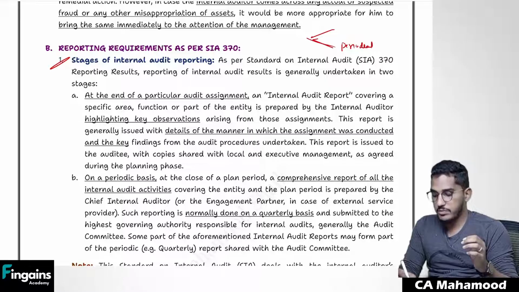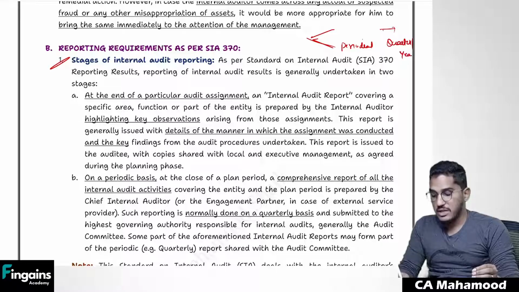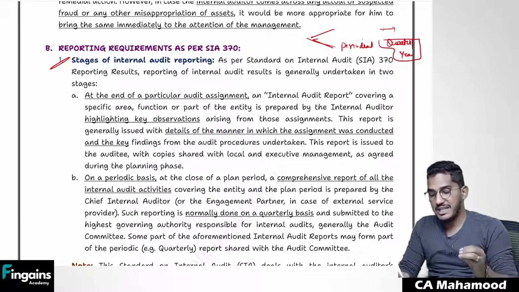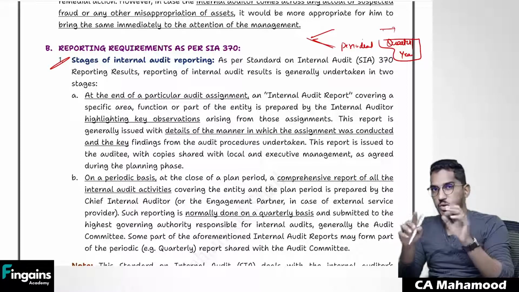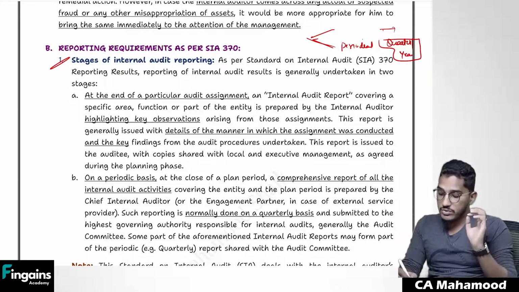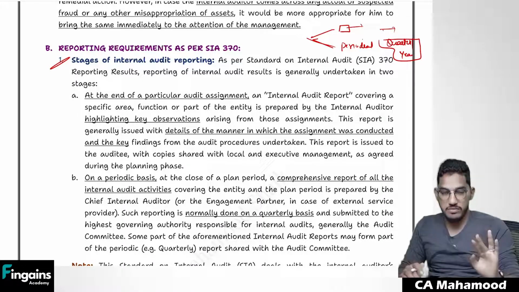Sir, what is periodical reporting? For example, if an internal auditor has been appointed once in a quarter, or once in 6 months, or once in a year, the chief internal auditor will give a report on the entire quarter. For the entire internal audit process, he will give one report on a periodic basis. In addition to that, after completion of each and every audit task, a separate report will also be given.